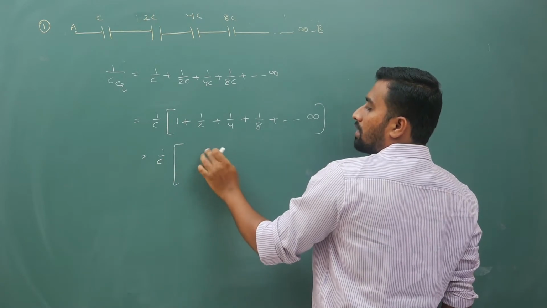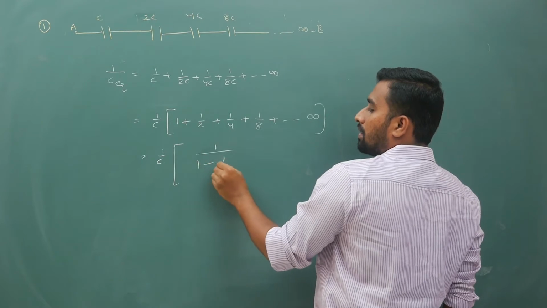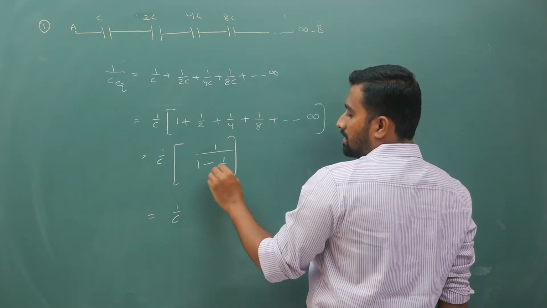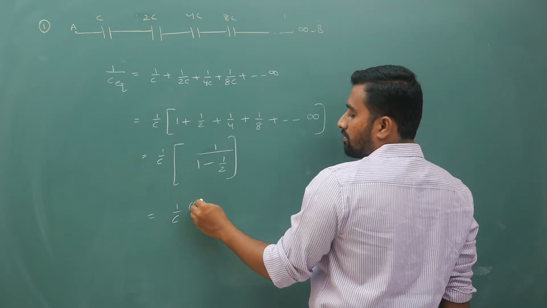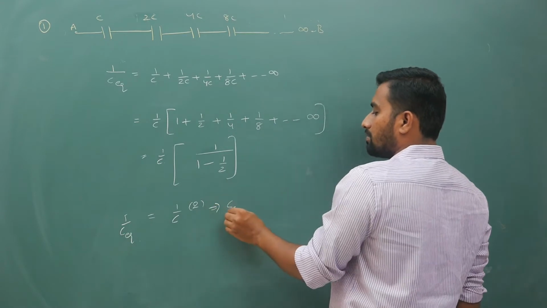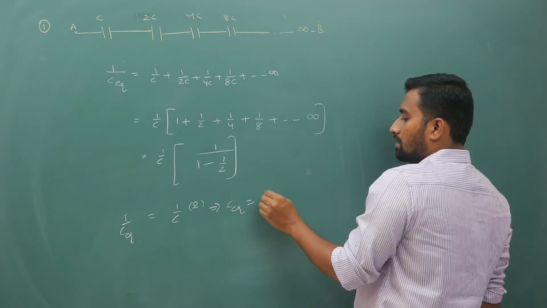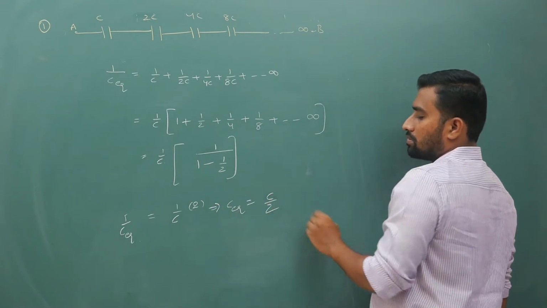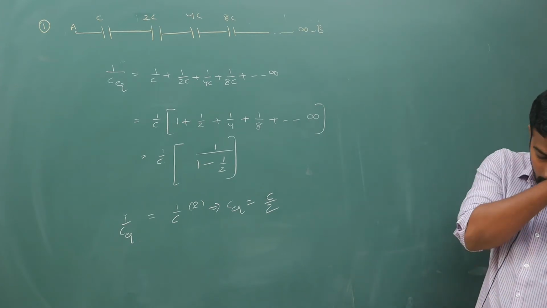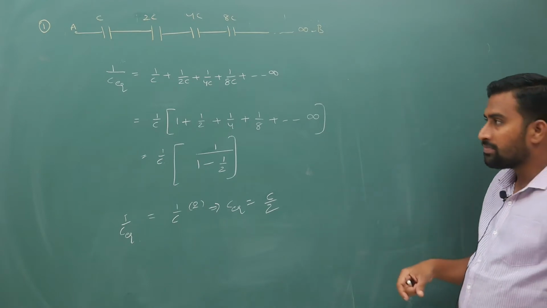Okay, so your A value is 1 and your R value is 1 by 2. So you are going to get 1 by C times 1 minus 1 by 2, which is 2. So finally you are going to get 1 by C equivalent is 2 by C. From that, your C equivalent is C by 2. Okay, so this is going to be your equivalent capacitance. Okay, right.